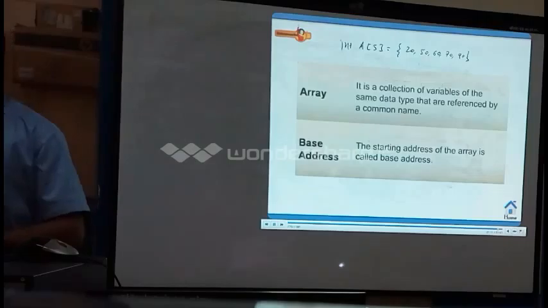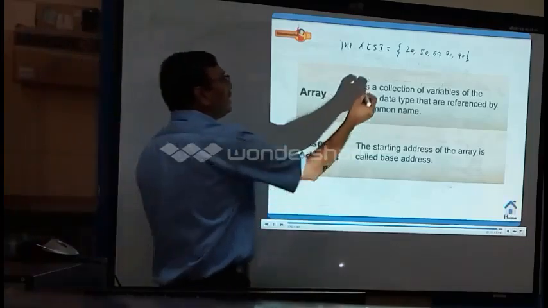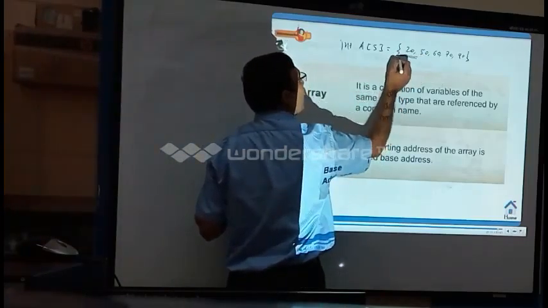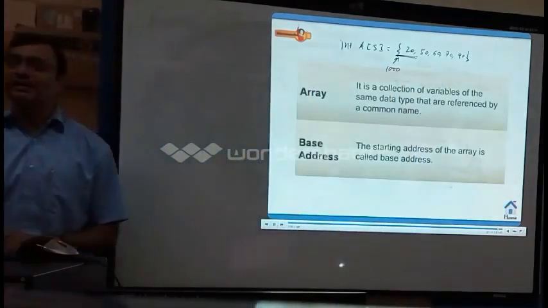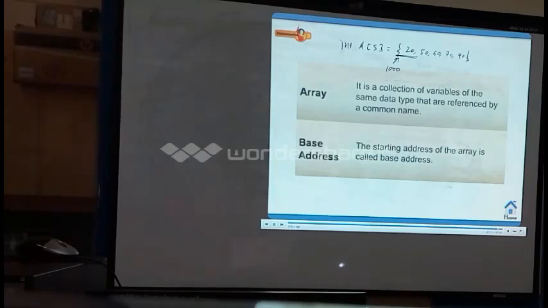Now what is the base address? Suppose I started keeping this value 20 at the base address 1000. What will be the address for 50? 1002. Is it 1001?